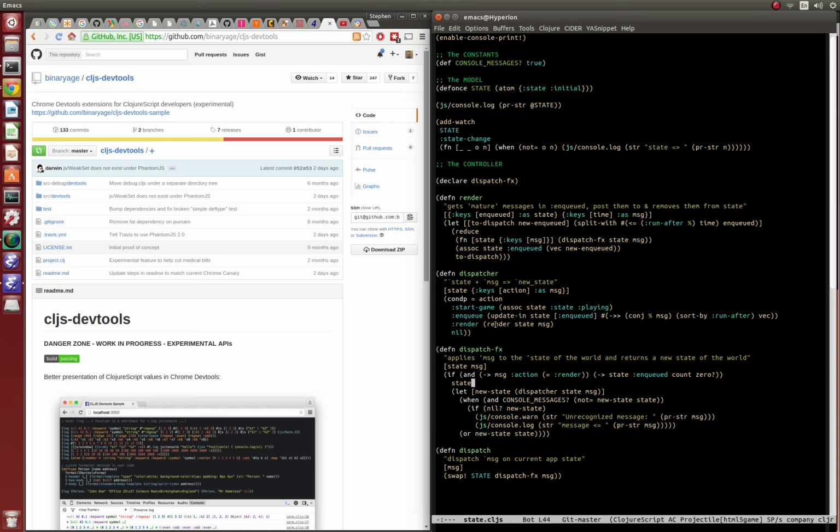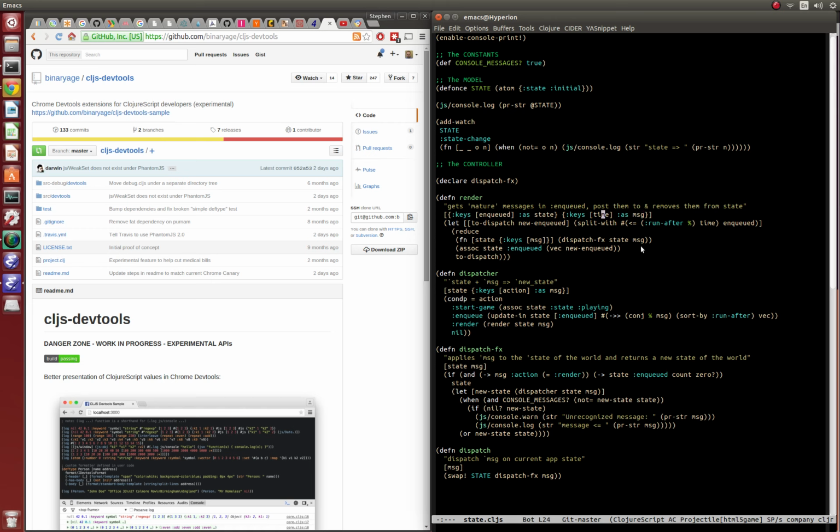Render just passes through because it's pretty big. So it just takes render state and a message. It takes the current state of the world plus the message. And so then what do we do? It takes the state, which is the same state, and it has an enqueued variable. I'm just pulling that out in a map comprehension. And on the message, I'm pulling out time, as message.